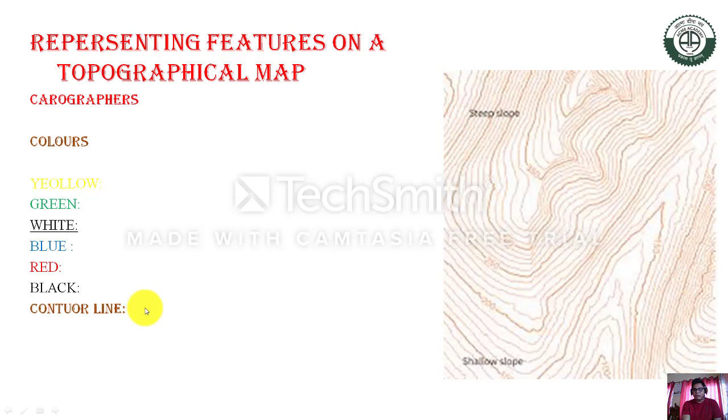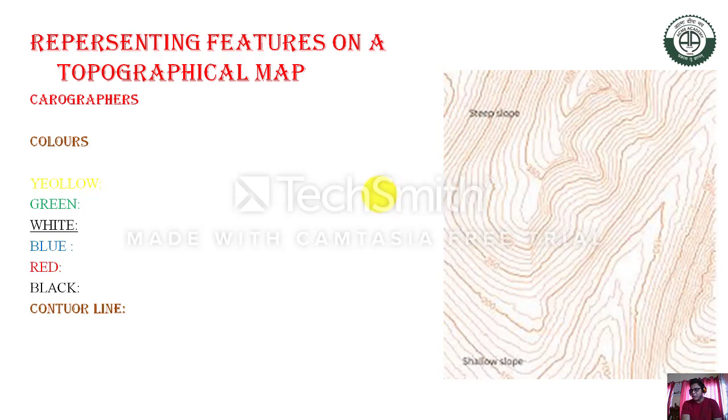What is a contour? The elevation or relief of an area is shown with the help of contour lines. With these contour lines we can show the elevation of any particular area from the sea level.